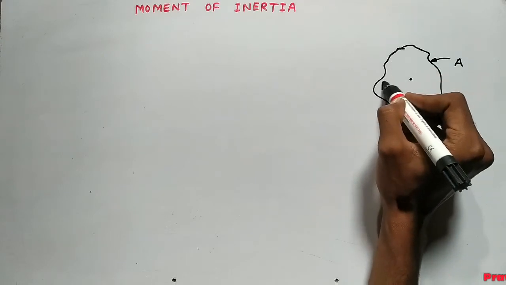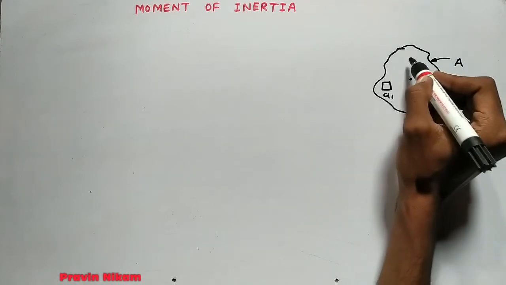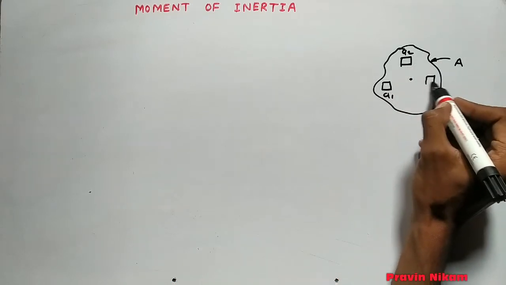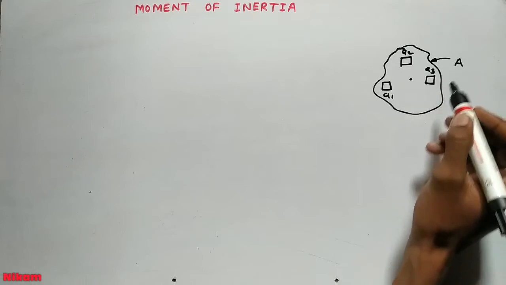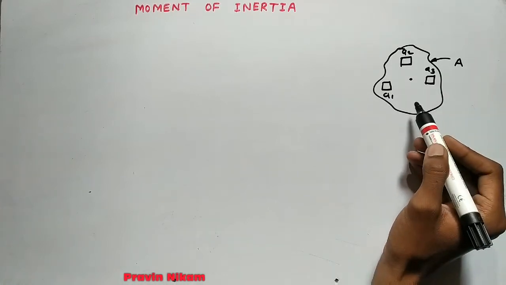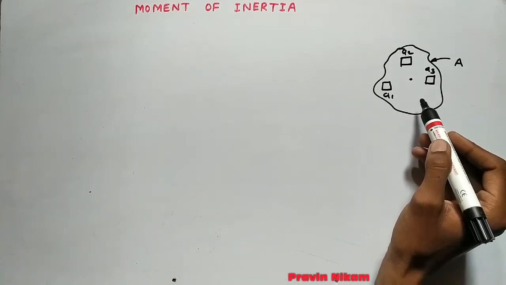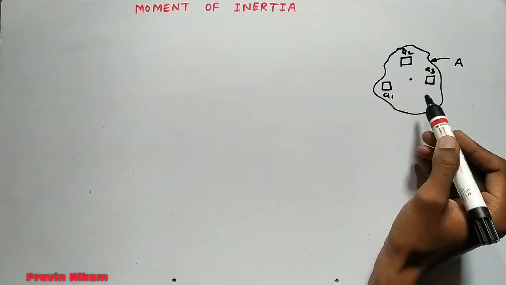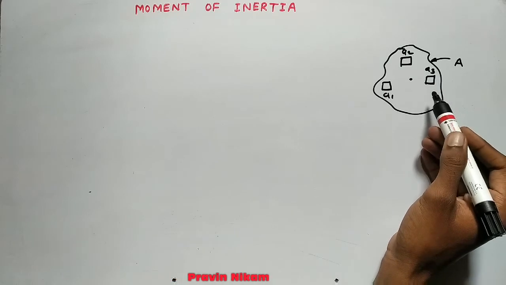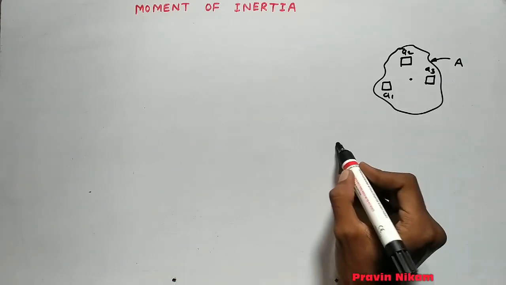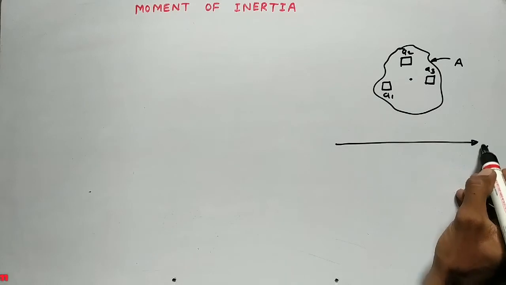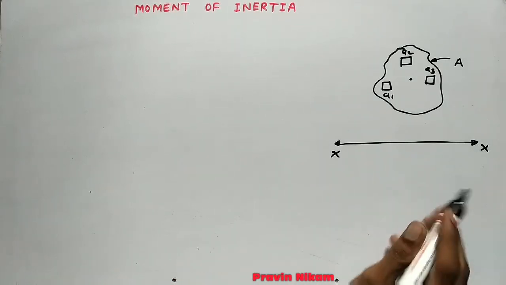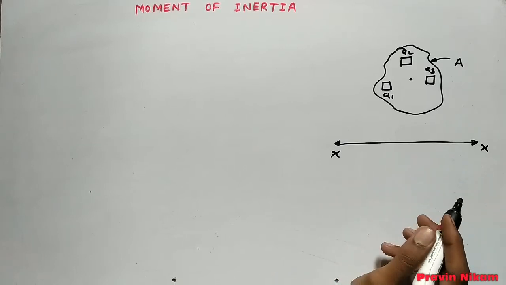So if this is area A1, this is area A2, this is area A3, in a similar way you can divide this arbitrary area into n number of areas. Now this is the reference axis, horizontal axis, so it is xx.